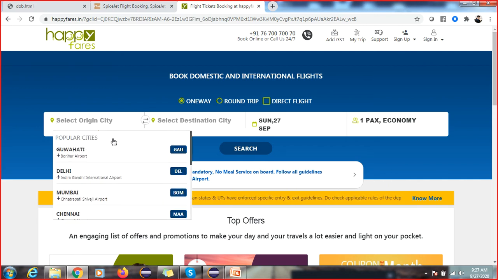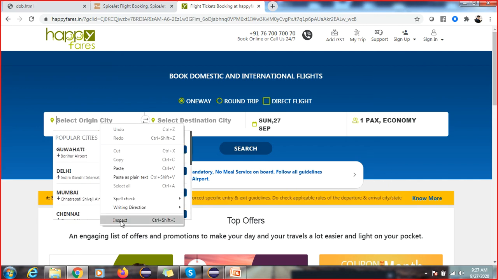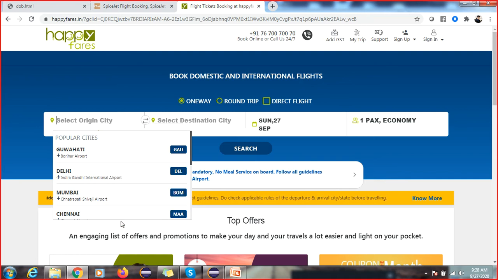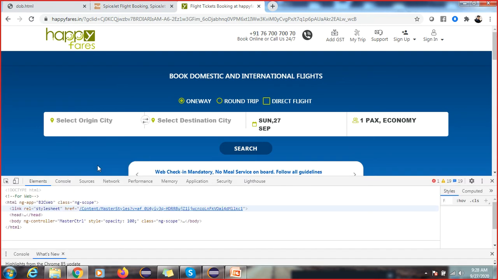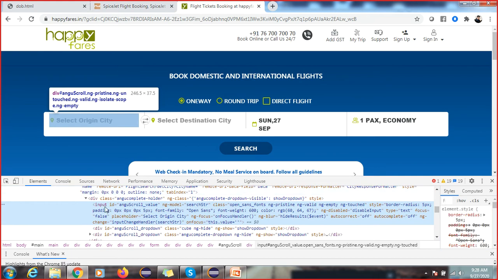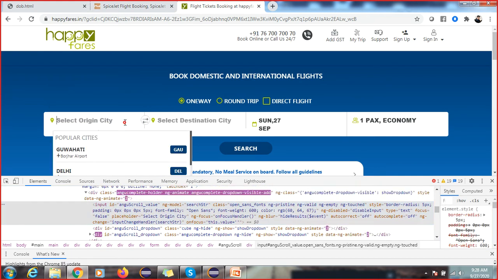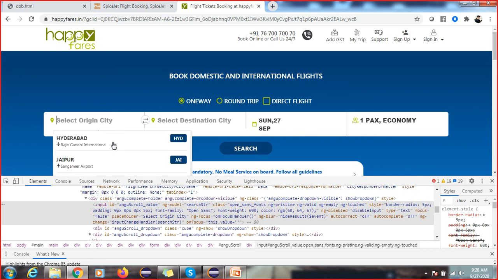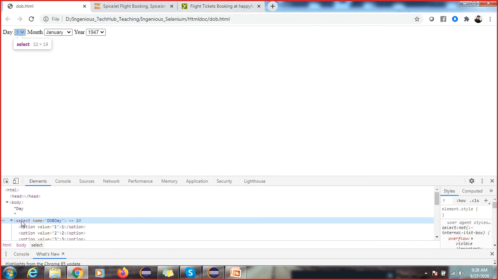But if I inspect this element, you cannot see any select tag. You can see we have an input tag here, right? So we need to understand this is a normal element, so here you again apply the normal approach. I will also give you this example, but here you can see we have the select tag.